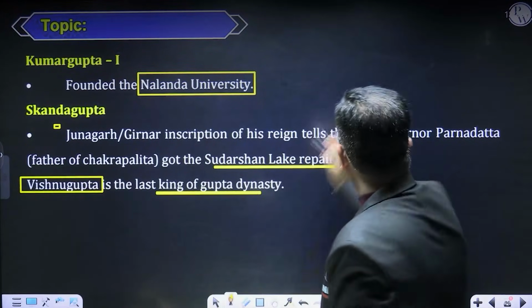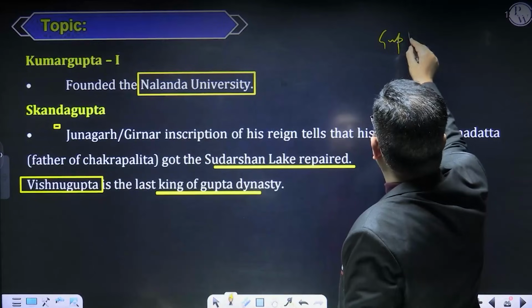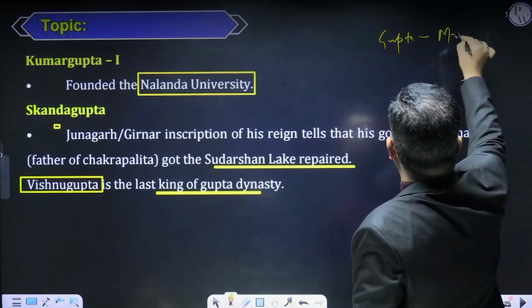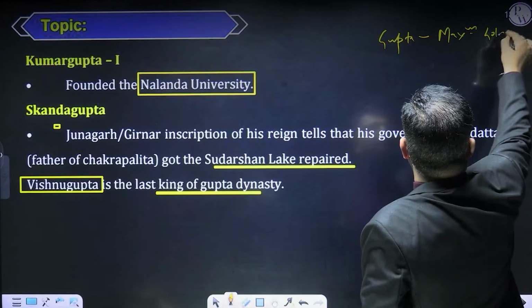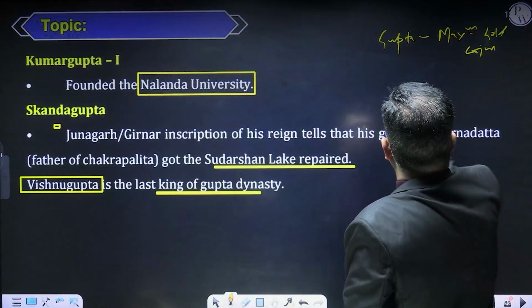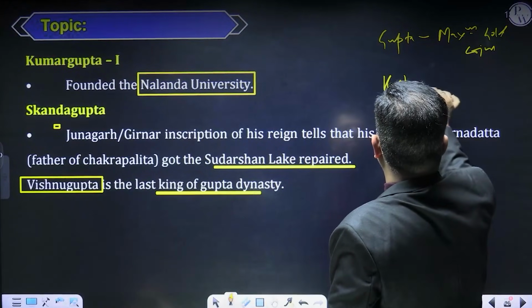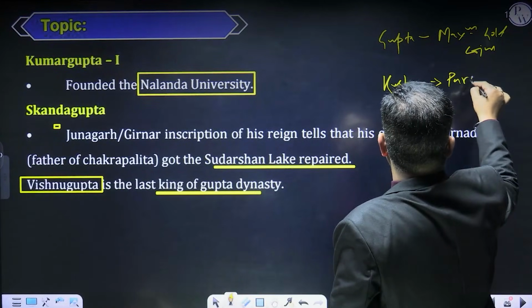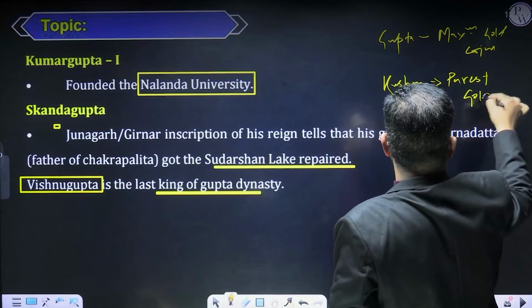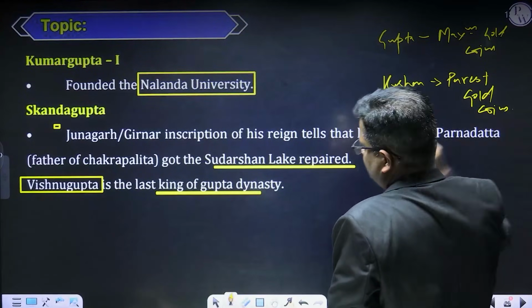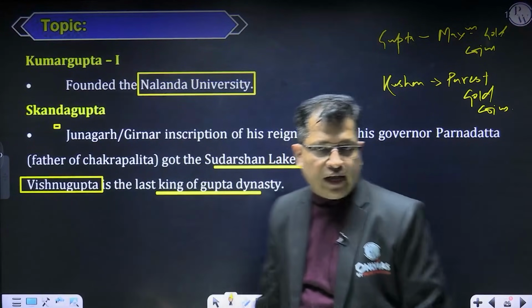Now here, Guptas issued maximum gold coins. Kushanas, that is from the post-Mauryan period, issued the purest gold coins. Is that okay? Fine, it is done. So this is how we can end it.